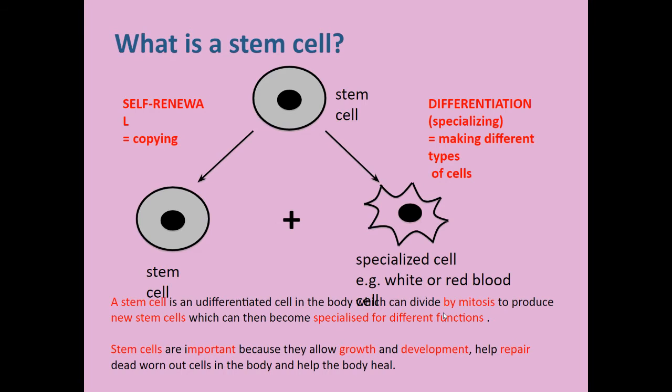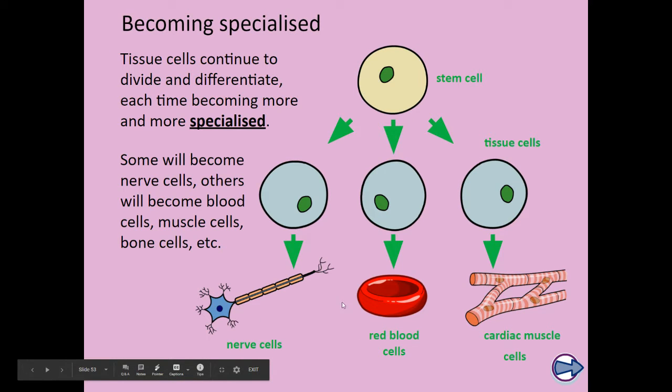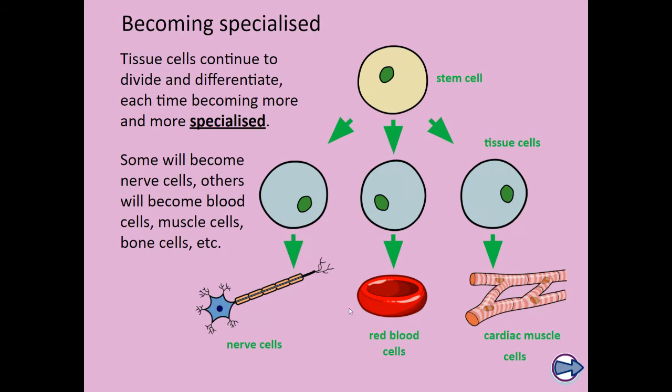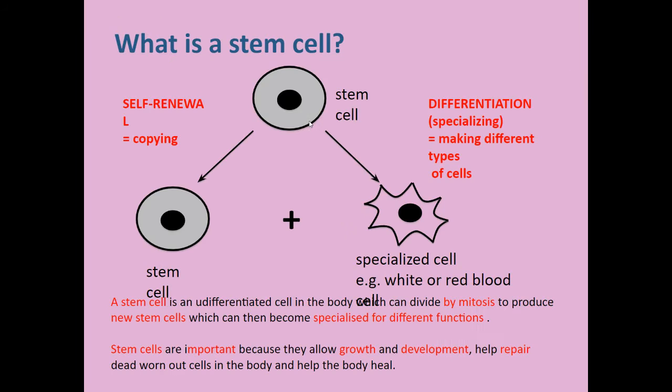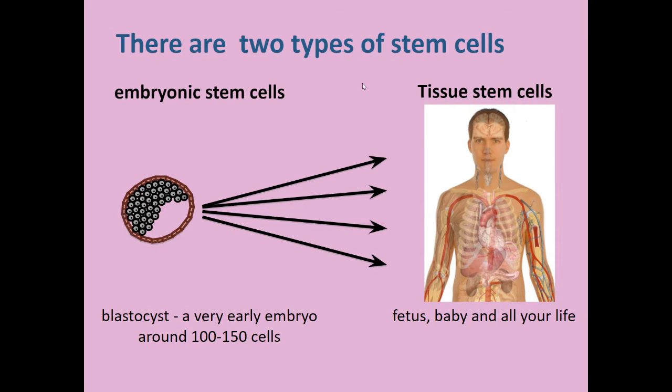They're very important because they're the cells that allow you to do growth and development. If you think about one of your nerve cells on this page, that weird, really complicated looking cell trying to go through mitosis, that is overly complicated. These kind of cells would not go through mitosis. Red blood cells don't even have nuclei. So it's only really the stem cells, the adult stem cells that are left in your body that would go through cell division. So we've discussed already self-renewal and differentiation. You need to keep both so that you still have stem cells, but also you have differentiated cells. You need to both produce new stem cells and also differentiated cells. We've talked about the fact that it's embryonic in tissue.